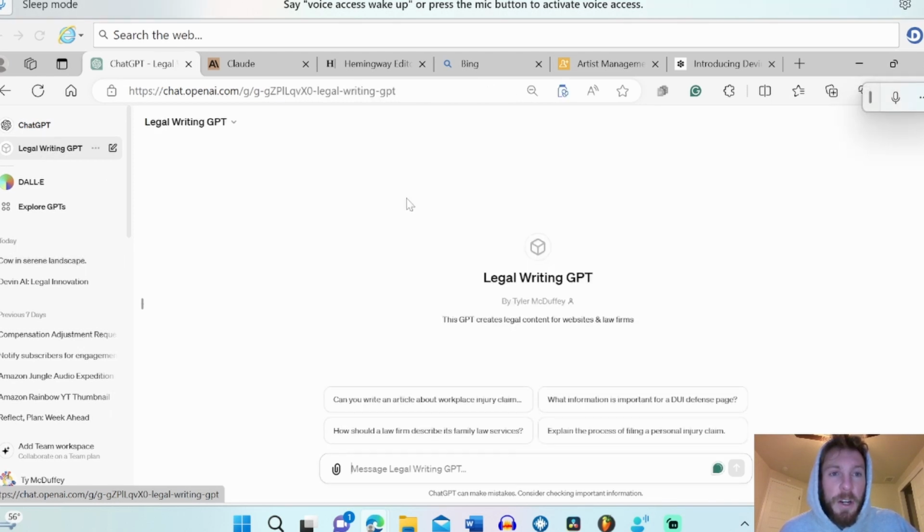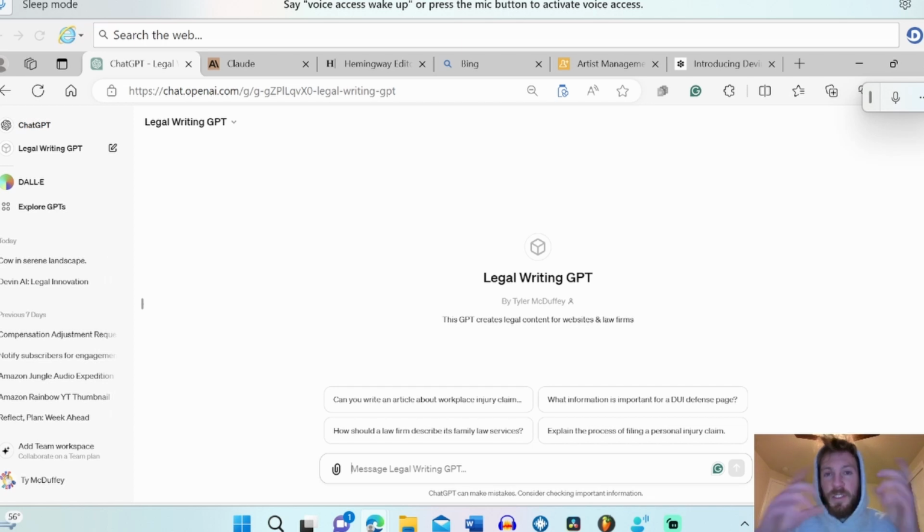You can also create custom GPTs. This one right here is one that I've created. It's called Legal Writing GPT. I use this to create content for websites and law firms. Essentially what I've done here is taken the ChatGPT model and slightly tuned it to my specific industry.